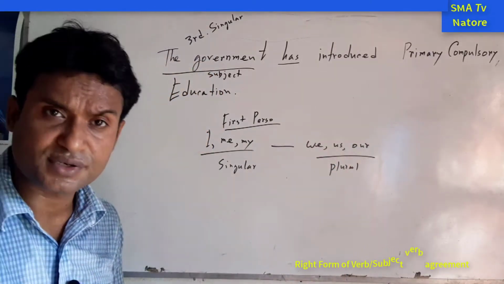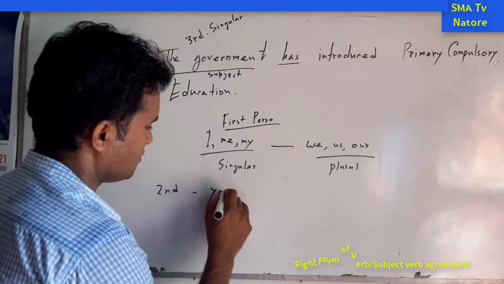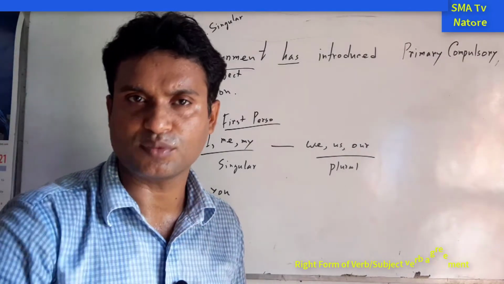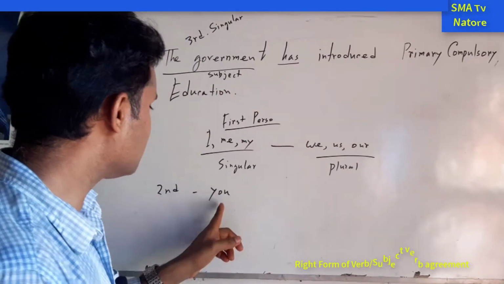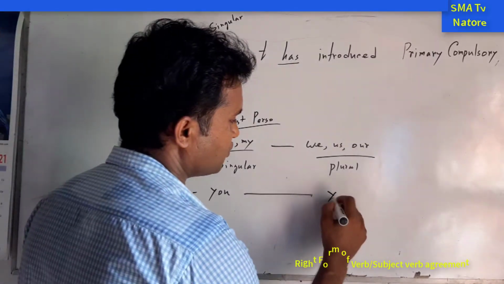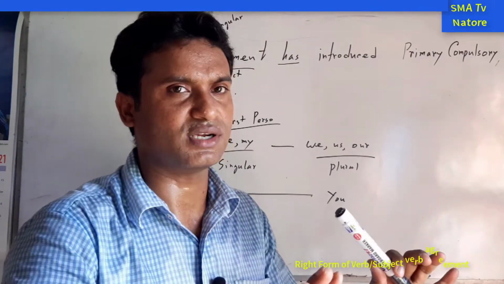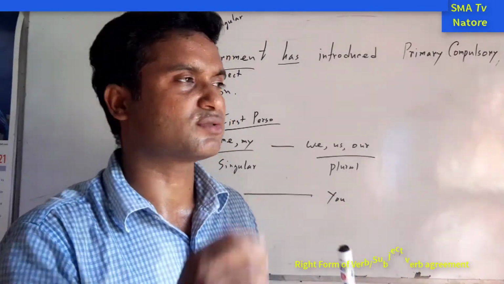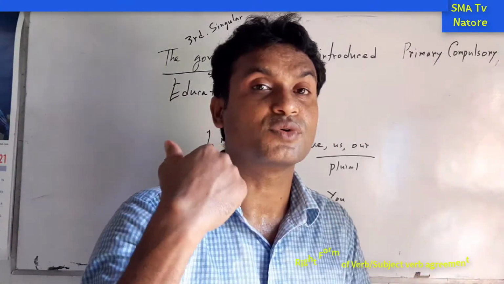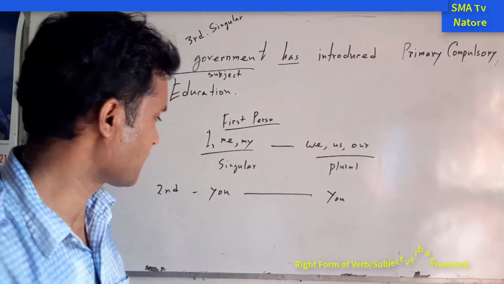But in the second person, what happened? You. If I am indicating that you are the only one person, so we can say this is the singular. But if I am indicating that you, all of you, you are not singular. I have many students, so I am indicating 1 2 3 4 5 7 etc., that is more than one. So this one is the plural form.